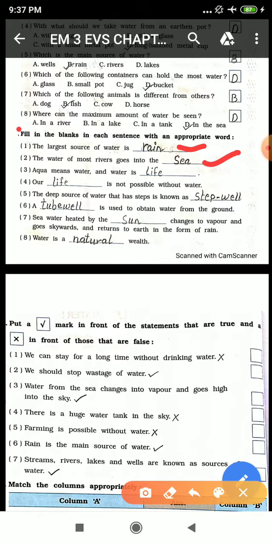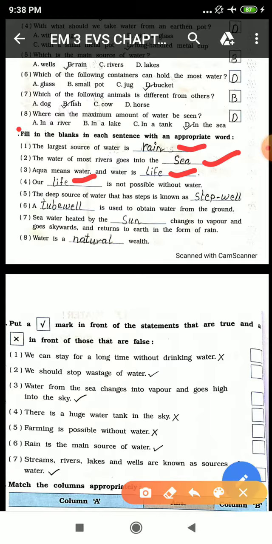Aqua means water and water is life. So students, fish is an aquatic animal. Aqua means water, and for aquatic animals water is life. Fourth one, our life is not possible without water. Our life, as I told you, without water will die. So our life is not possible without water.